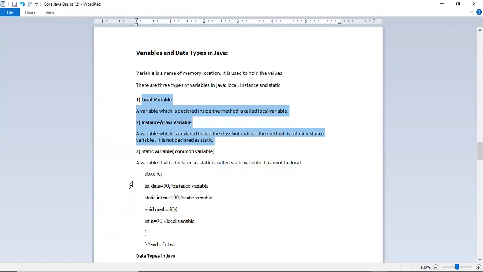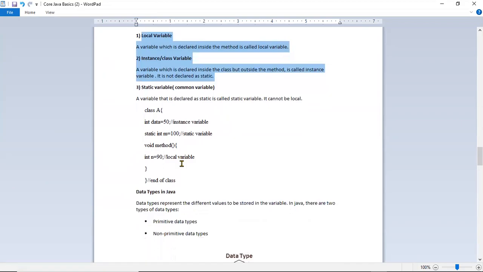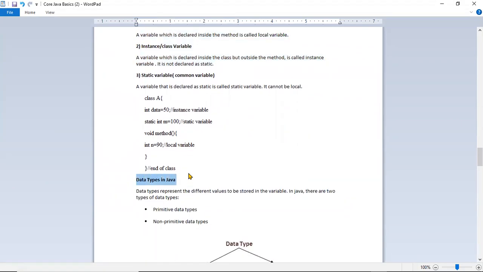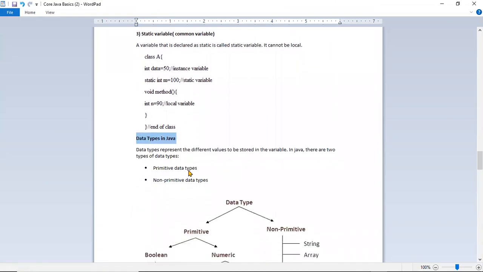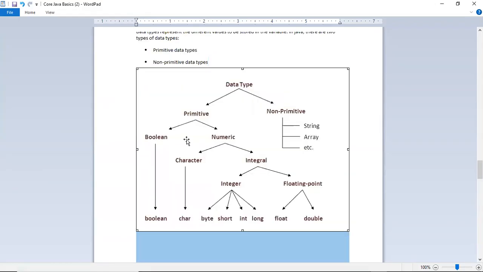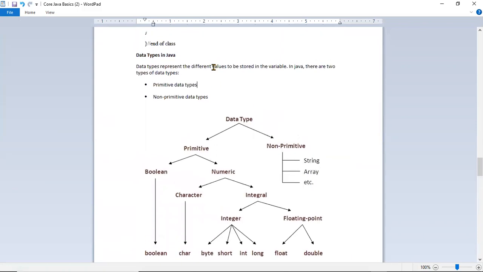Okay. Now I'll move on to the next topic, which is data types. Data types in Java. There are multiple data types. There are primitive data types and non-primitive. Primitive ones are required for any number operations, character operations.